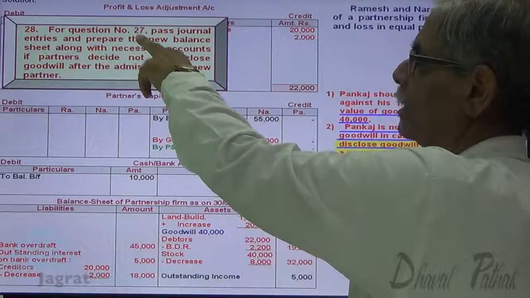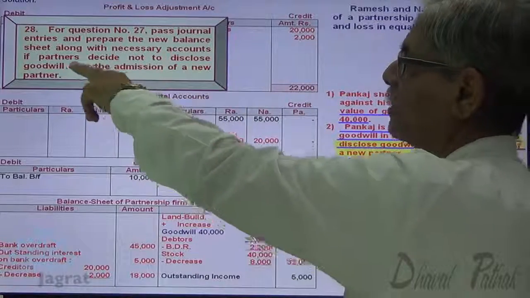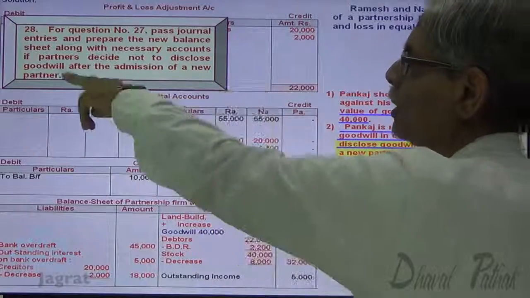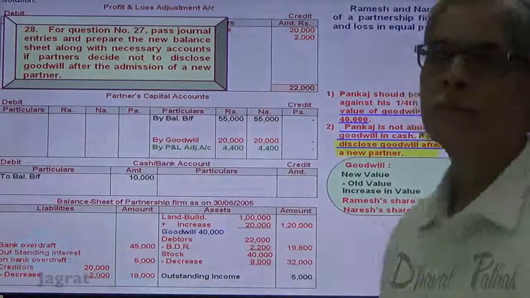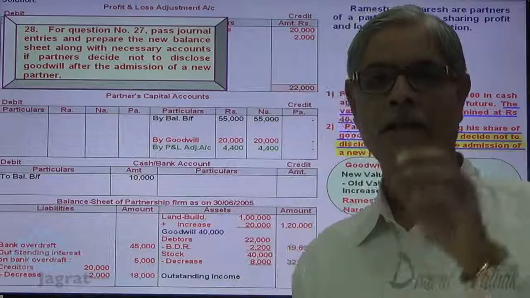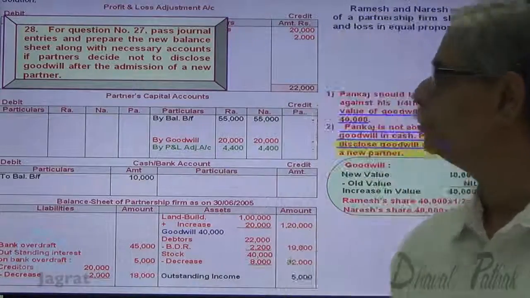For question number 17, pass journal entries and prepare new balance sheet along with necessary accounts if partners decide not to disclose goodwill after admission of a new partner. This is sum number 28 in continuation to sum number 27. That's why I have demonstrated these things.